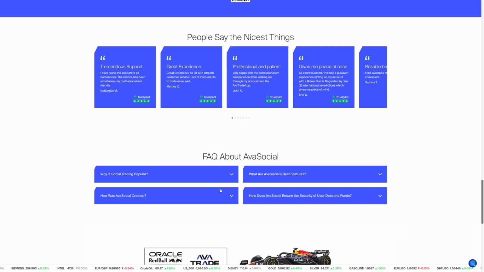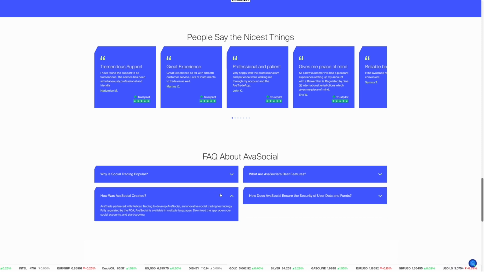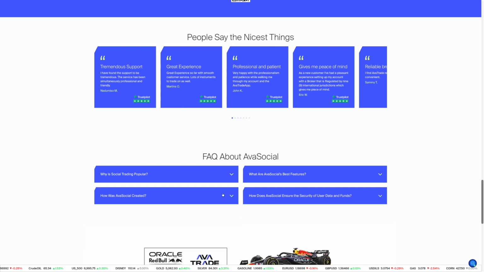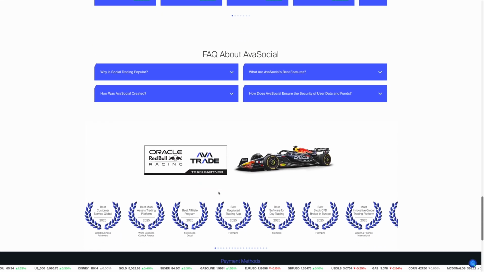The app is clean and easy to use. It is designed for mobile devices, so everything is simple to navigate. You can track open trades, see profit or loss in real time, and stop copying at any moment.